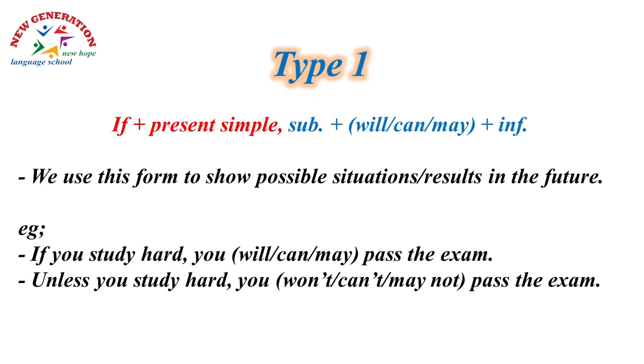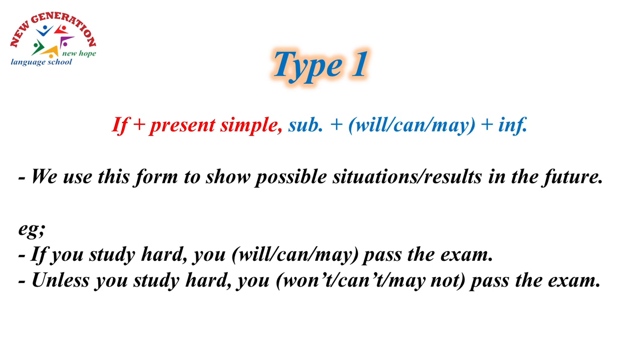We'll start with type 1. 2 sentences connected or linked together by if. So the if clause that shows the condition, what must happen, comes in the present simple. Then the second sentence that shows the expected result, subject plus one of them, will, can, may, and the main verb in the infinitive form.